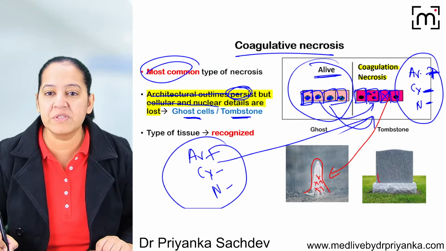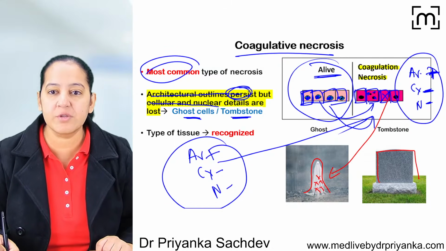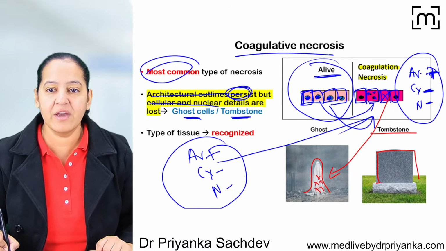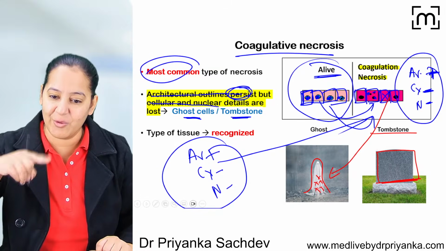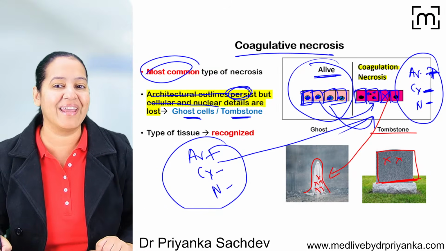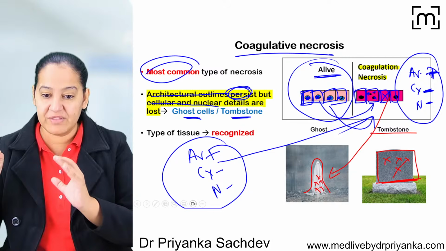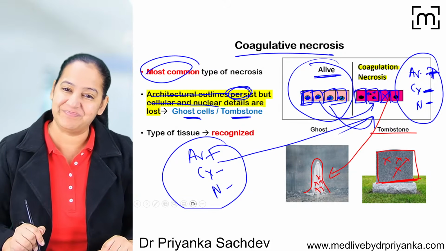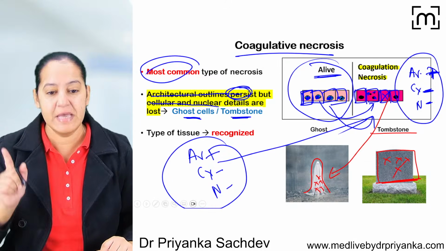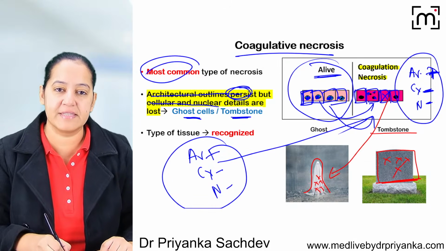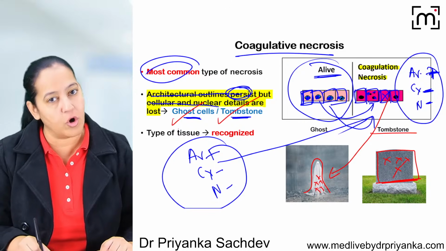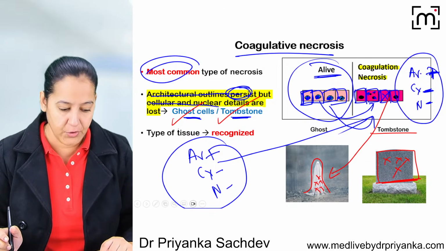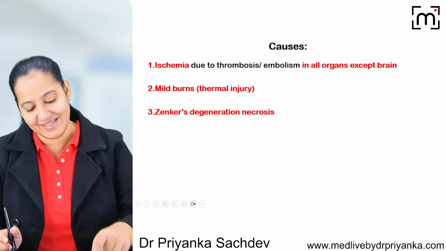Or have you seen a tombstone? What is a tombstone? Tombstone is a stone which is placed over the graveyard. So here also the tombstone is a stone which has only outline, but stone doesn't have inner detail. So can I say the group of cells converted either into ghost or tombstone? This is the definition. So this is coagulative necrosis. So we always call the cells in coagulative necrosis ghost cells or tombstone because architecture is there, but other two details are not there. You got it, everyone?